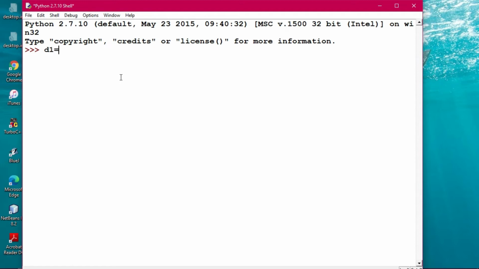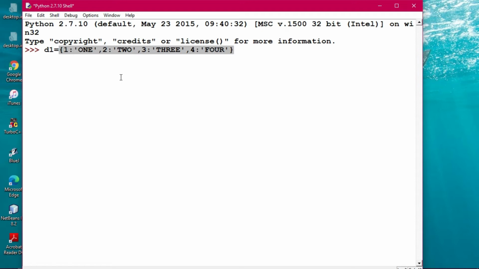Say d1 is a dictionary. We write 1, a colon, and then 1. Then a comma, then 2, a colon, and 2. Then a comma, then 3, a colon, and 3. Then a comma, and then 4, a colon, and 4. So a dictionary has been formed.